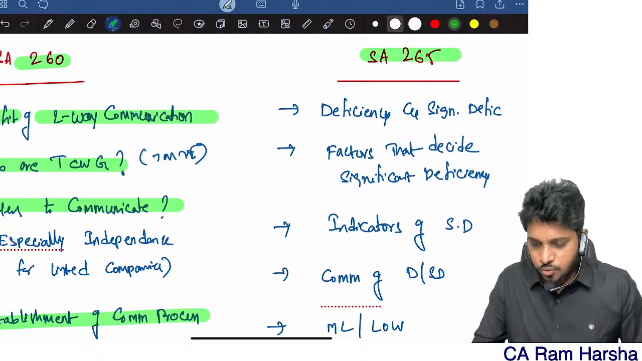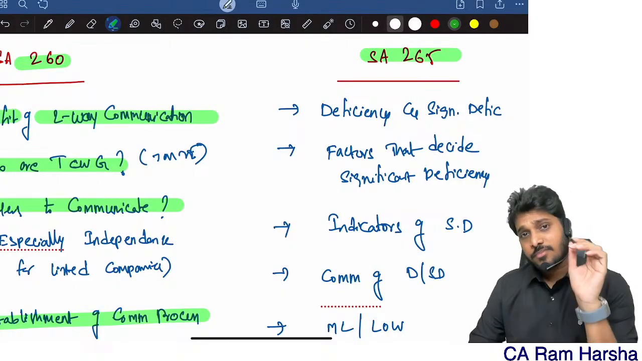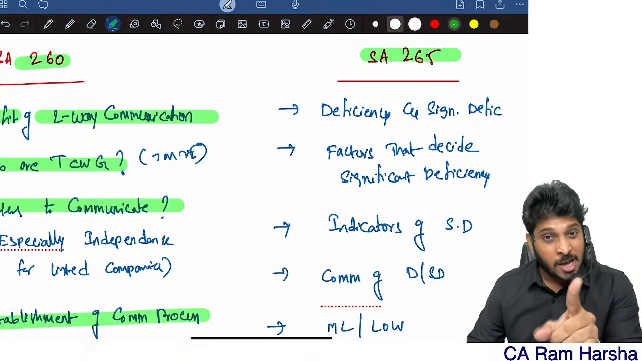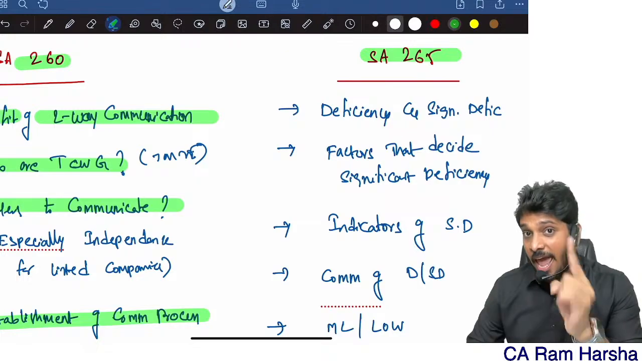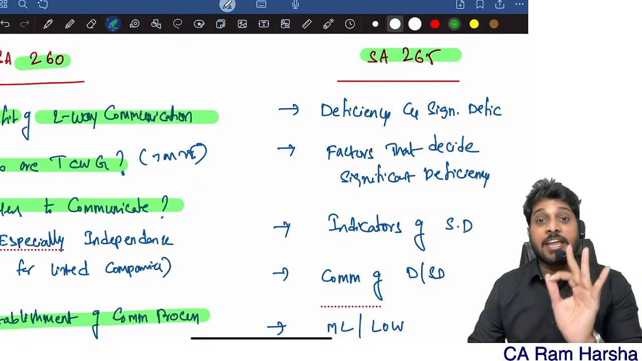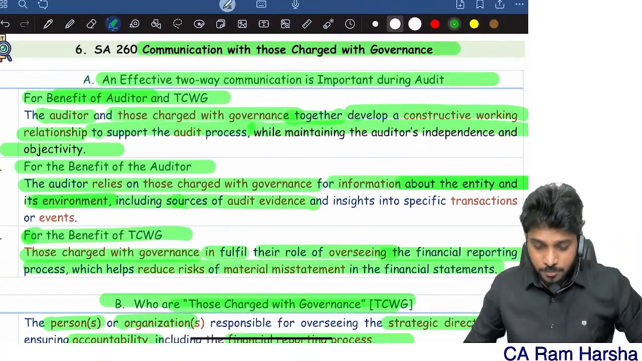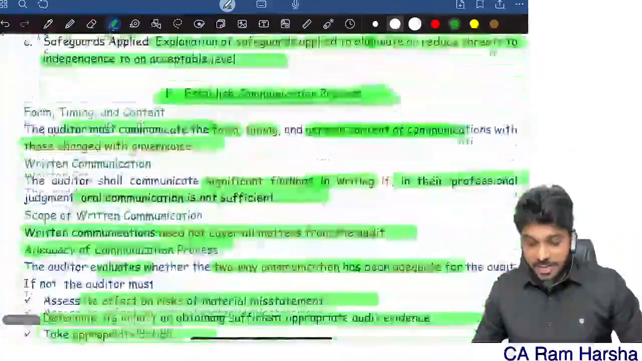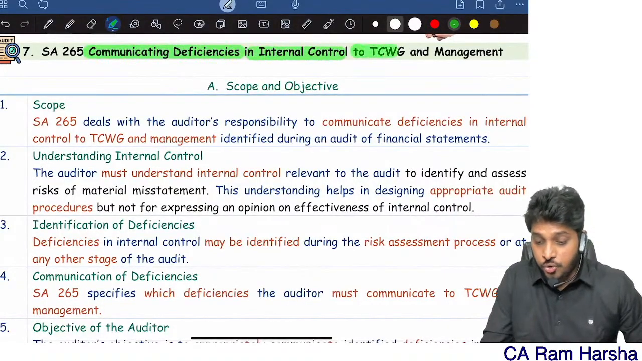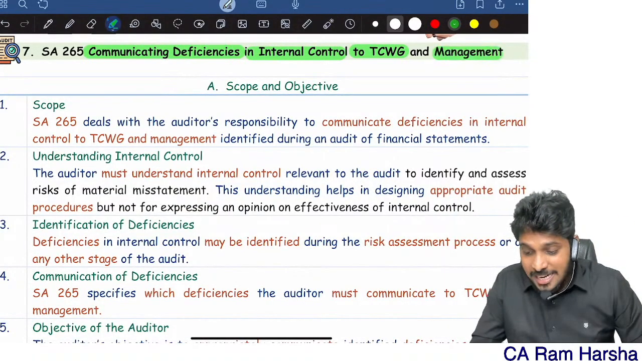Next, SA 265. What is 265? Communicating deficiencies in internal control to management and those charged with governance. Both of them you are communicating. What are you communicating? Deficiencies in internal control. You are communicating deficiencies in internal control to top management and management.